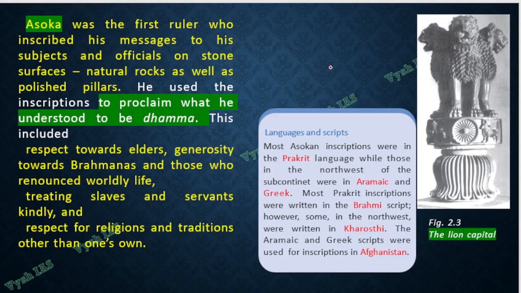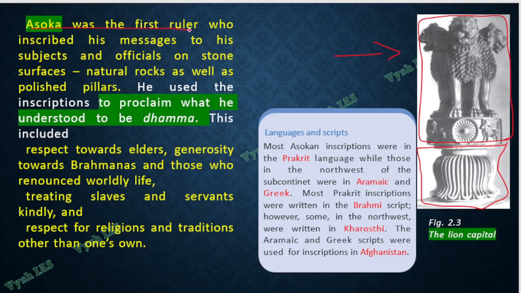So you have to expand all these things with examples and pictures and all, and that is how you write your answer. This is the lion capital, or the present day India's national emblem. The base we have not taken, the inverted lotus kind of thing. We adopted only the top part of this, where 4 lions are there. One is on the back side, so you can see only 3 at a time. So this is the Ashokan emblem.